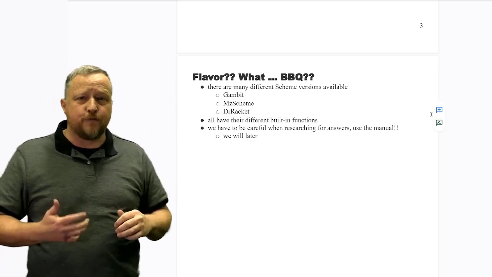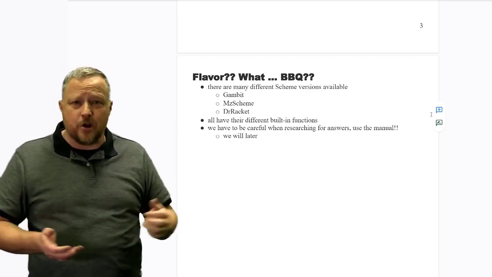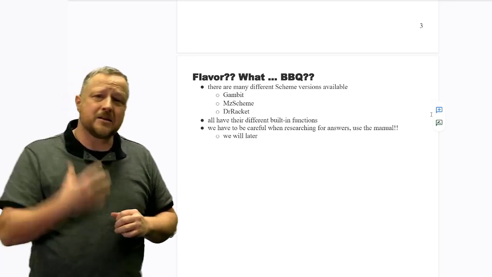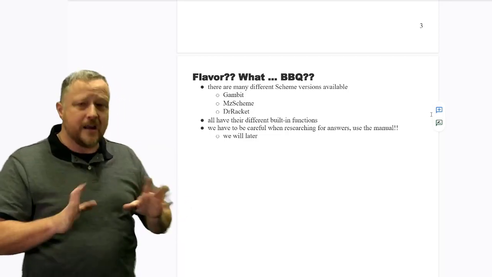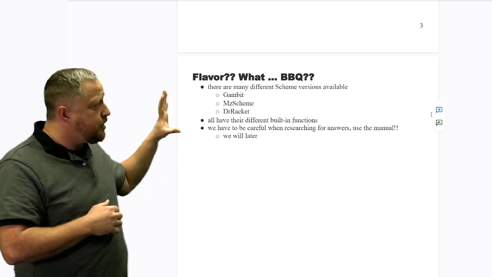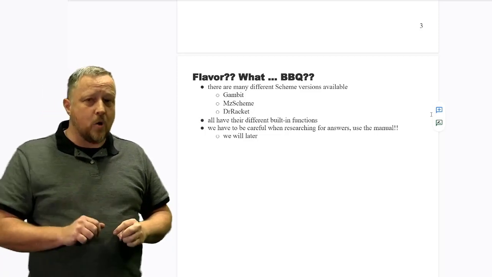And if you try a function that is in the notes, but it's not coming up right, or says unknown or undefined function, please let me know. And then I got to work with you on figuring out which function it is. It is going to happen because there are different flavors of Scheme that we do have to watch for.